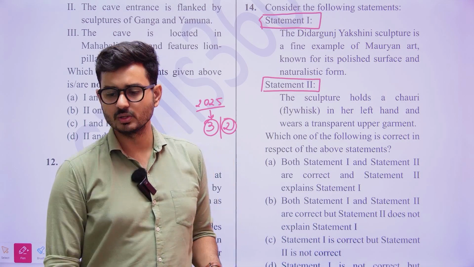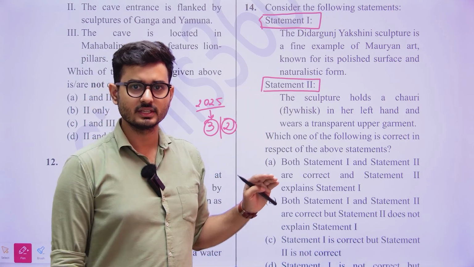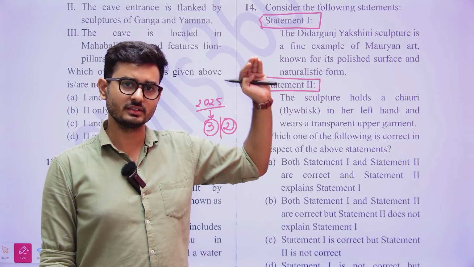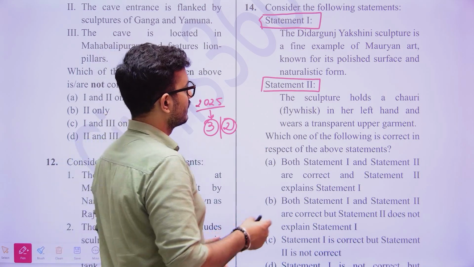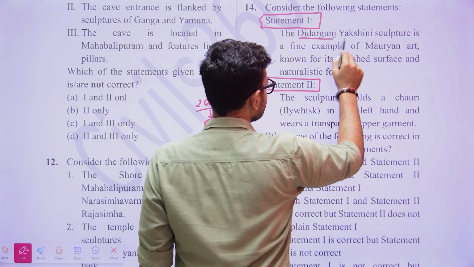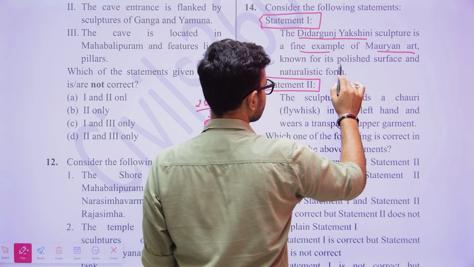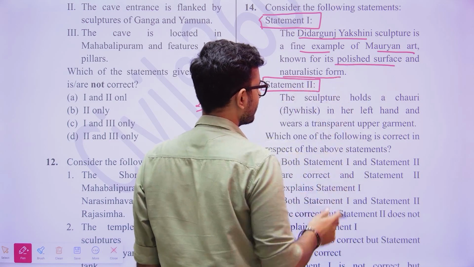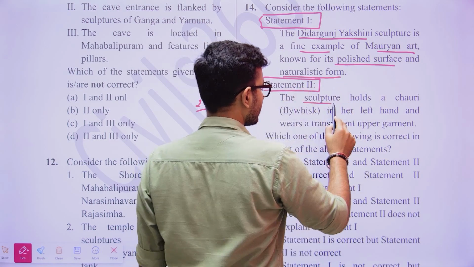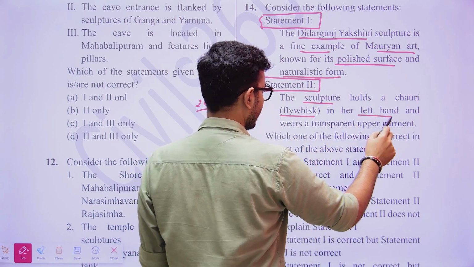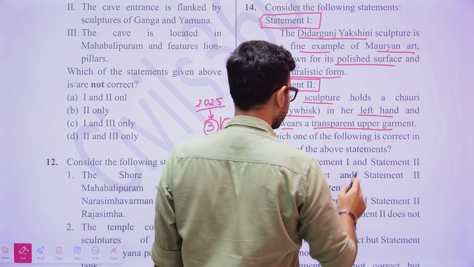In the above questions we have also seen the 3 statements aspect. So the Didarganj Yakshini sculpture is a fine example of Mauryan art known for its polished surface and naturalistic form. The sculpture holds a chauri, a fly whisk, in her left hand and wears a transparent upper garment.